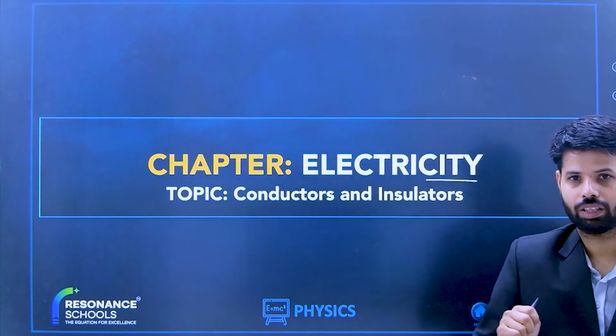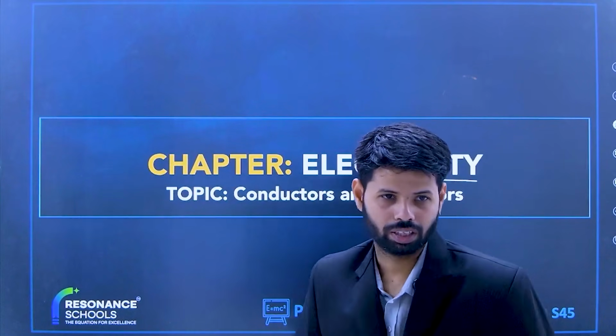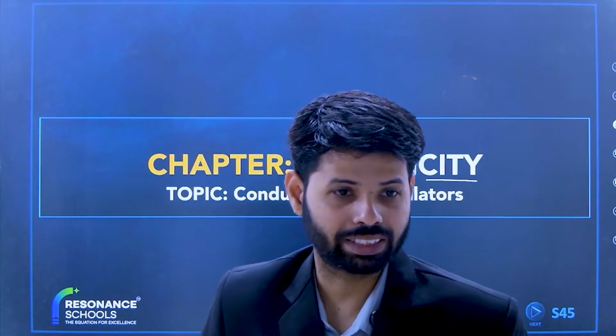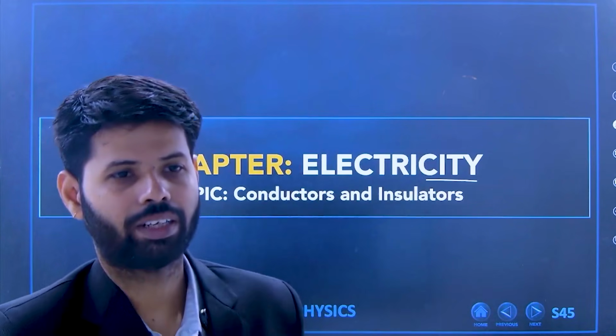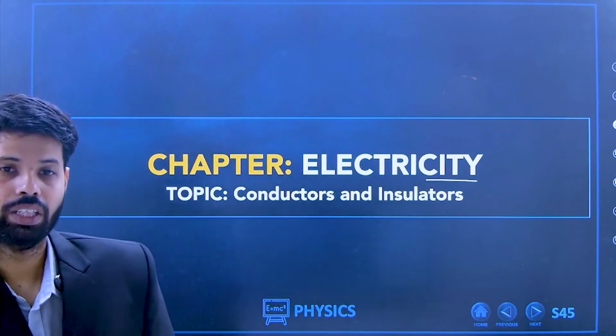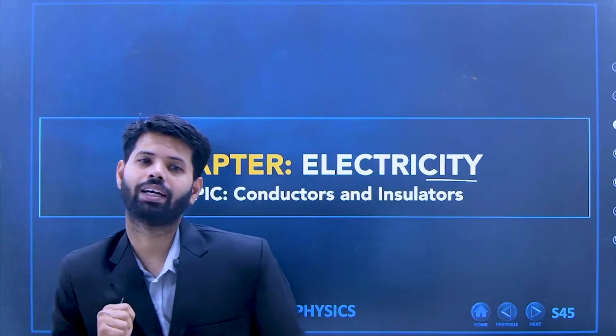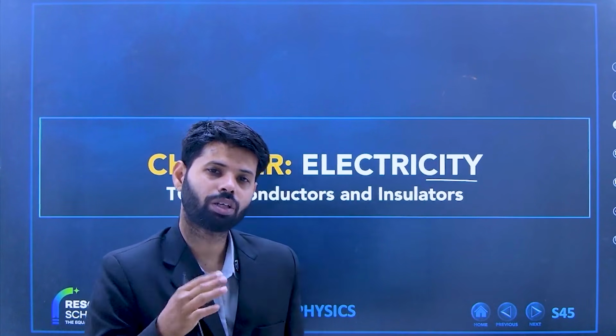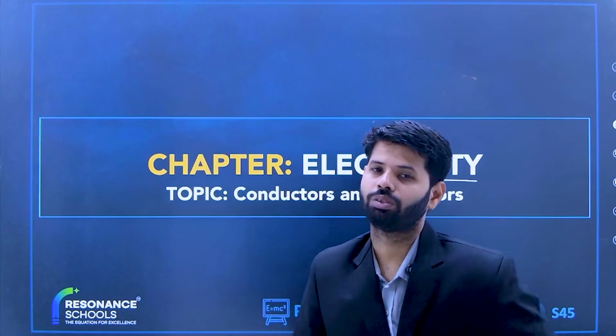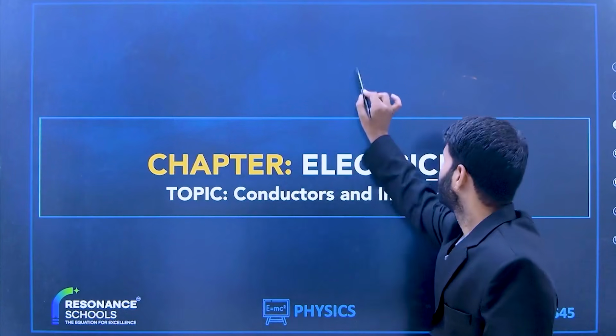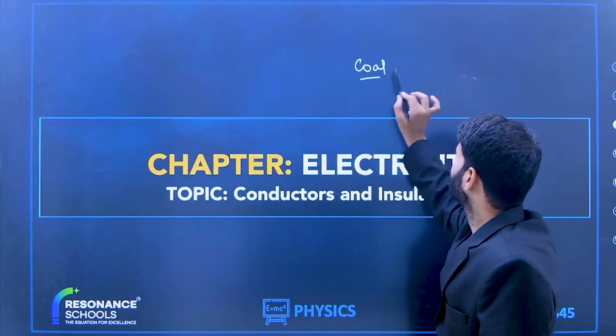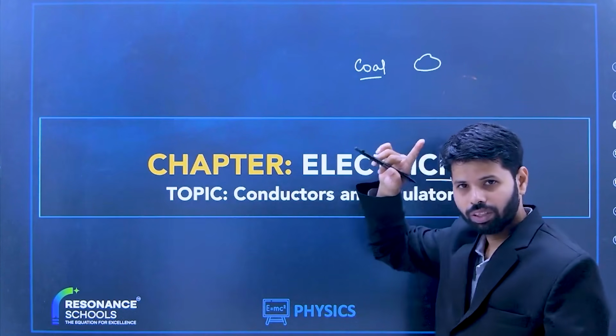Fan, light, gadgets all run on electricity only. Earlier there used to be a shortage of electricity, right? There used to be coal. You understand coal? C-O-A-L, coal. This coal used to be there, and we used to burn the coal.